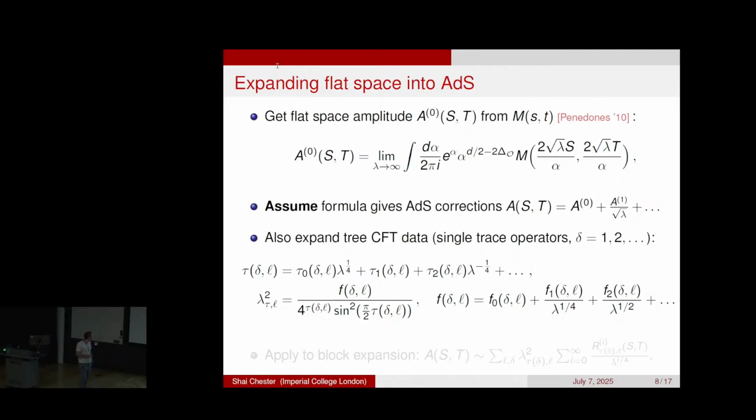And so this is the case basically in every AdS CFT example. Similarly, this OPE coefficient, it's convenient to take out this factor of sine squared and 4 to the tau. The reason why you have this sine factor with all these poles is basically because you have some kind of mixing between single trace operators and very high dimension double trace operators. And so that's why you expect to have poles. But this also just falls out naturally when you apply this formula to the block expansion.